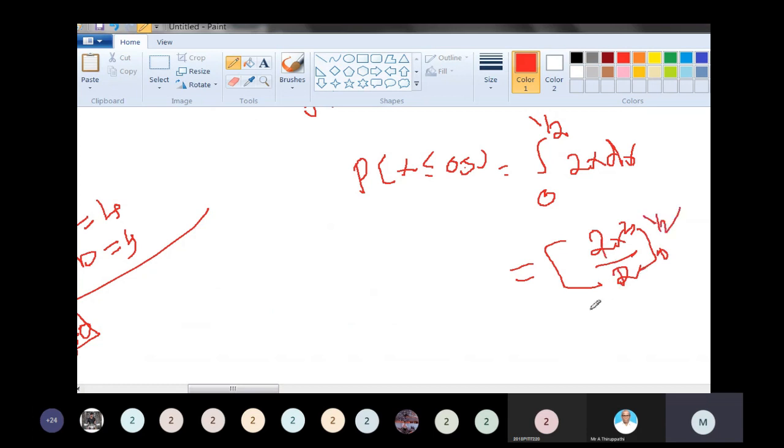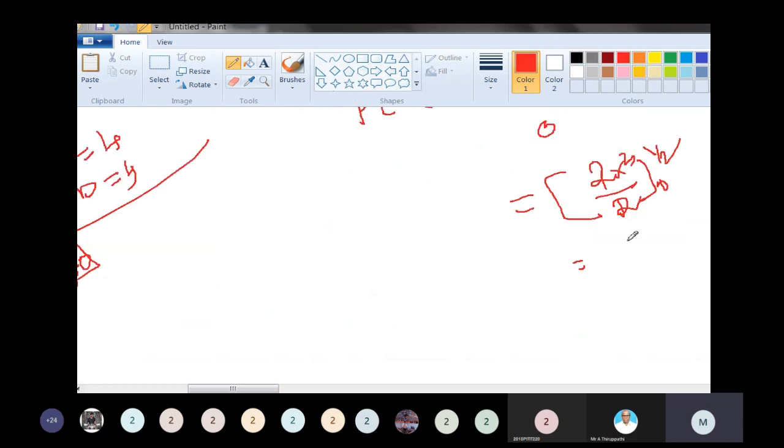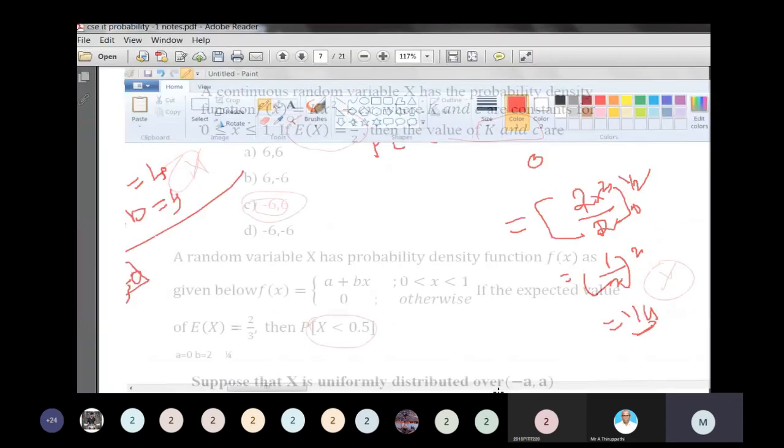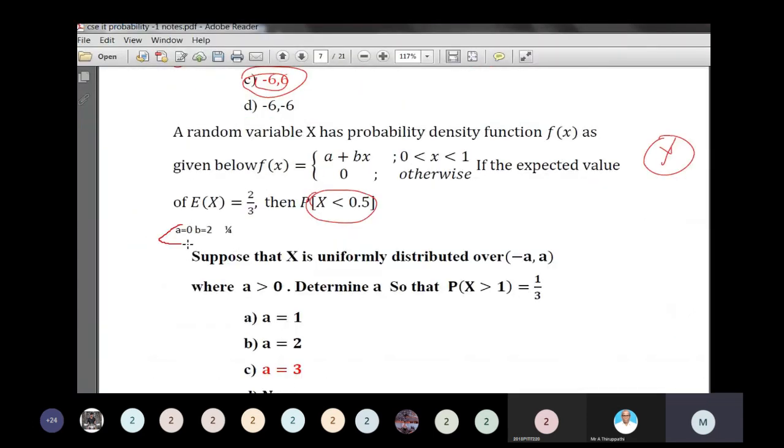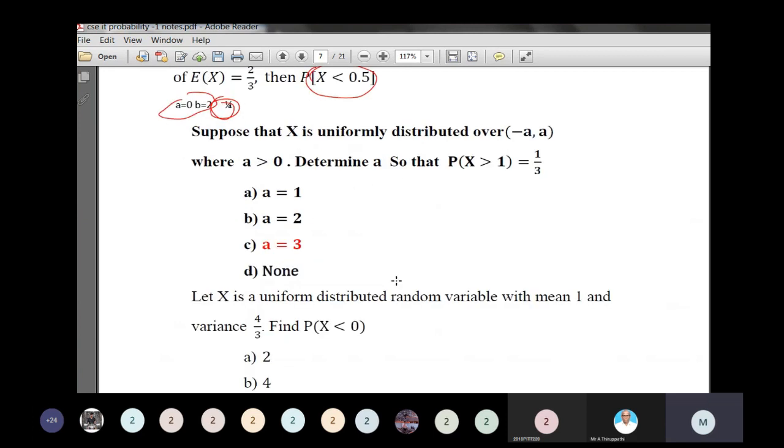So the 2s cancel, leaving x squared, 1 by 2 the whole squared, which is equal to 1 by 4. So the answer is 1 by 4.